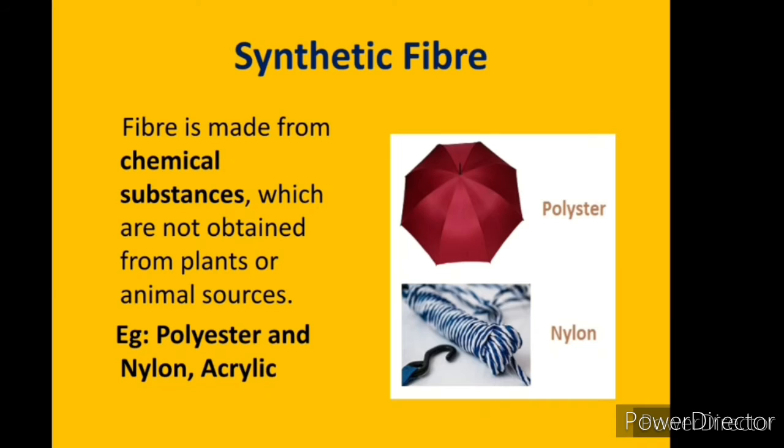Synthetic fiber is made up of chemical substances and is not obtained from plants or animal sources. They are manufactured in labs. Examples of synthetic fiber are polyester, nylon, acrylic, etc.